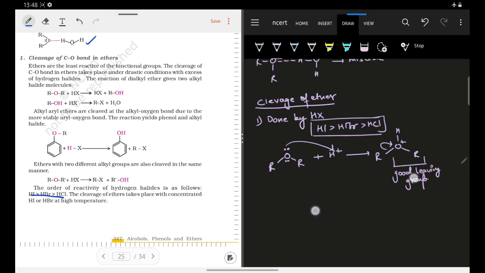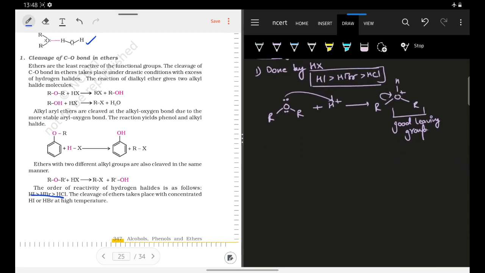Okay, so now once you have protonated your ether, your I minus, which you had used, you are using HX, or for example you are taking HI. After protonation, your I minus will act as a nucleophile, and it will attack on one of the R groups, and this will move. So it will lead to the formation of your alcohol and your RI. Alkyl iodide and alcohol will be formed.